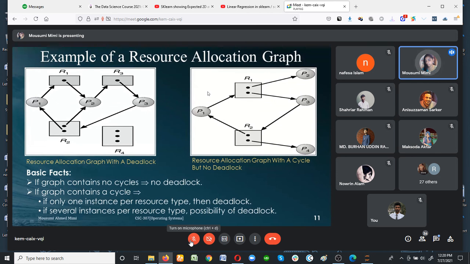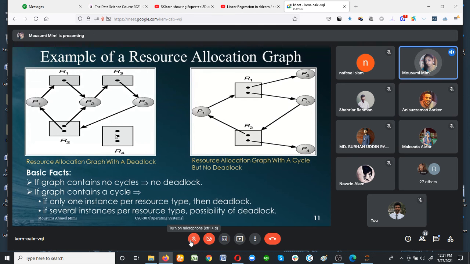But whenever all the resources are important for all of the processes, that is called cycle. In this diagram, 2 resources are there, 4 processes are there, and each of the processes needs both of the resources. So that's why it is a cycle.